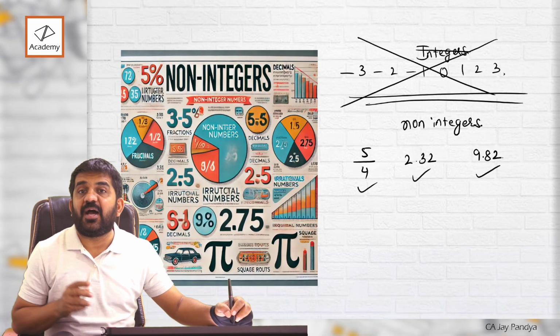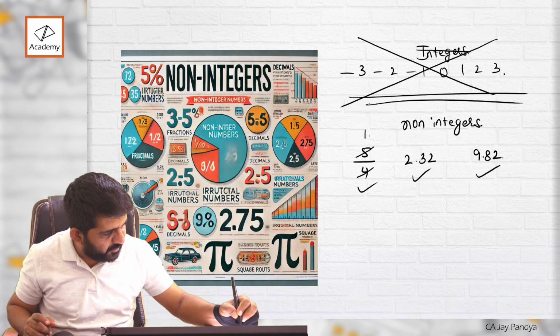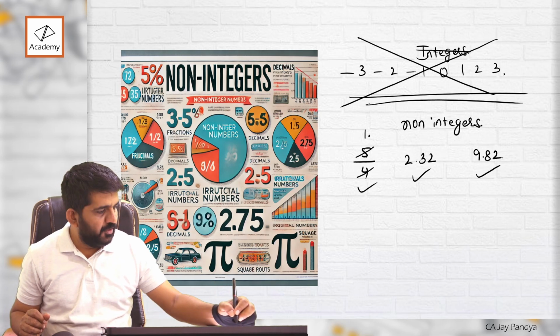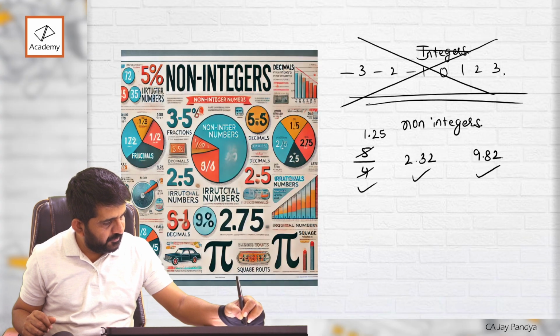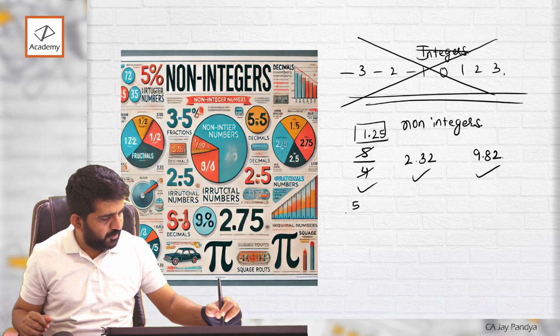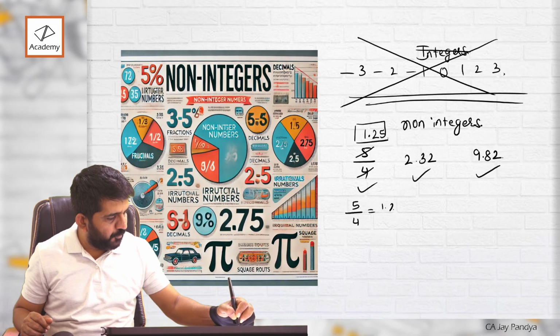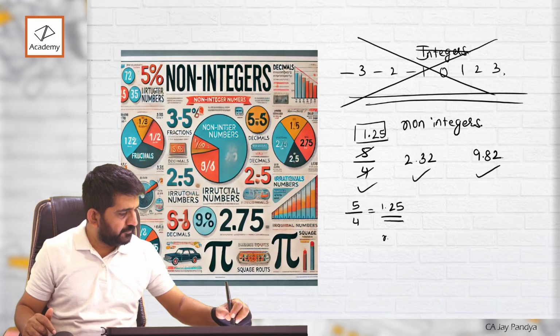Why is 5 divided by 4 a non-integer? I'll tell you. 4 ones are 4. What is the remainder? 1, then add 0, 10. 4 twos are 8. 4 fives are 20. So what is the answer of 5 divided by 4? It is 1.25. Is it integer or not integer? Not integer.